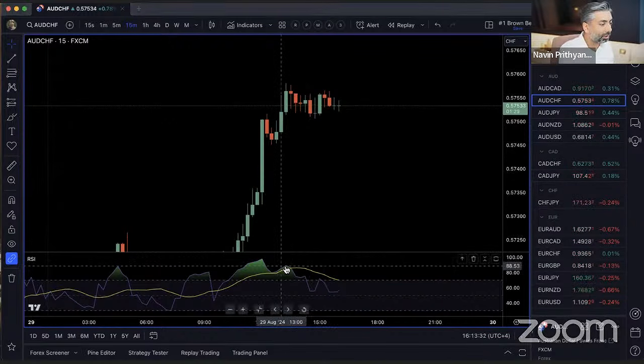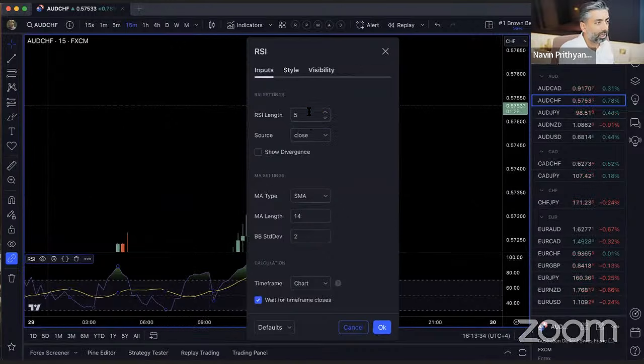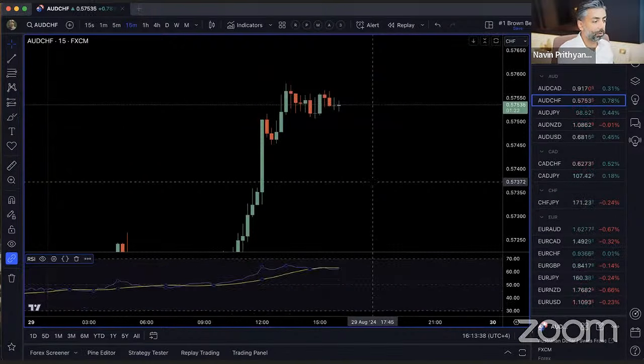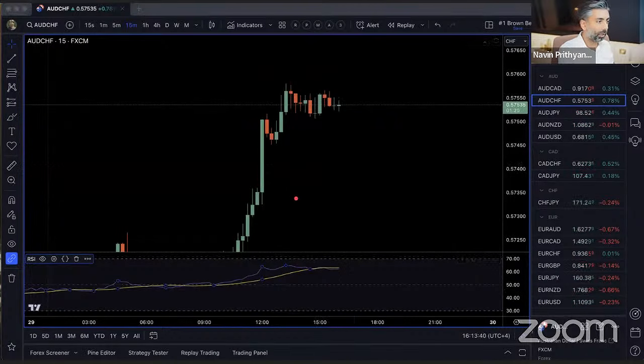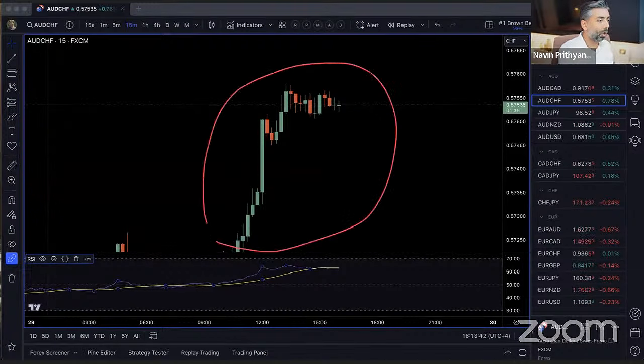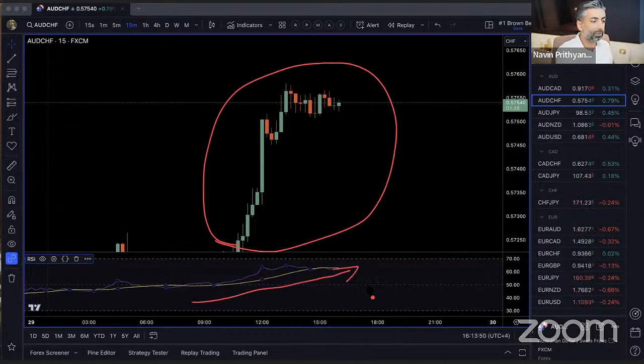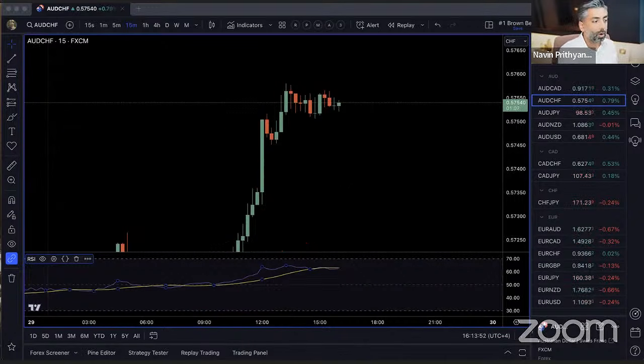But if I change the RSI settings and I make it 50, and I say, look at the last 50 candles, okay, it's going to include all of this. And now suddenly your RSI has lost its mind. It's like, whoa, it's flying up like a rocket, right? So what you set, it will measure that.